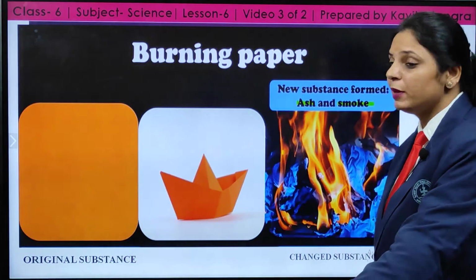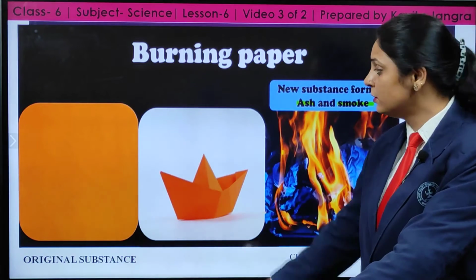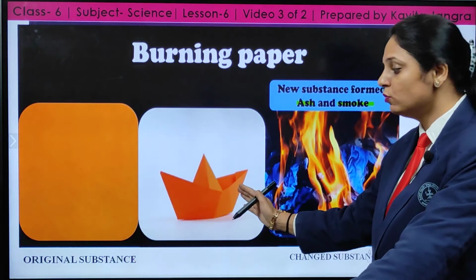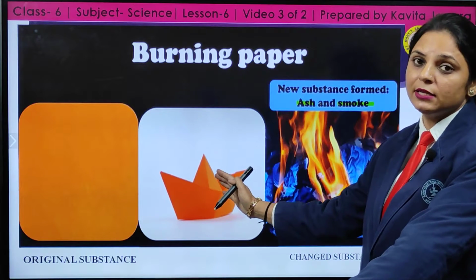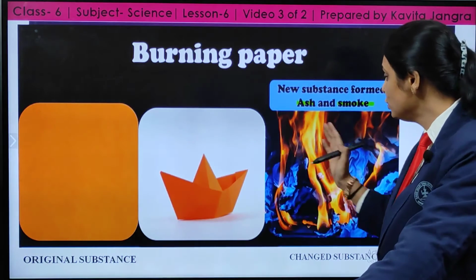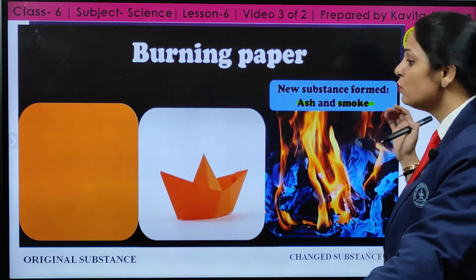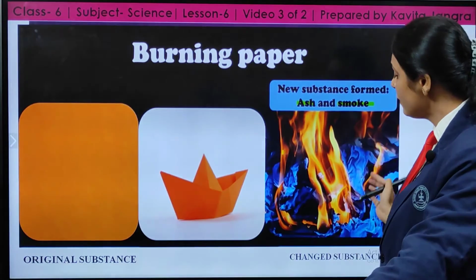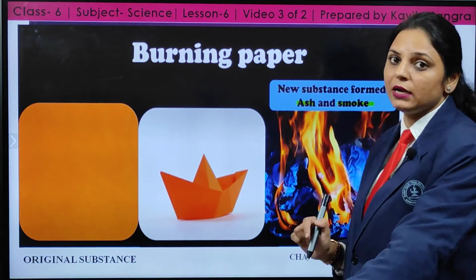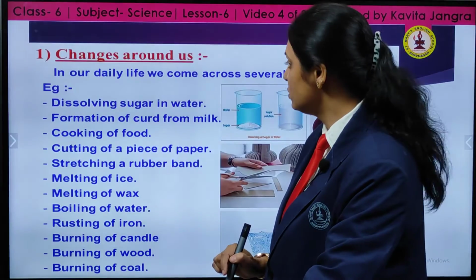Next, burning of paper. If I burn the paper with which I made the boat, the originality of the paper is there, but if I burn it, what is going to happen? The ashes and smoke are going to be released, and if I want the page back, I can't. This is an irreversible change.